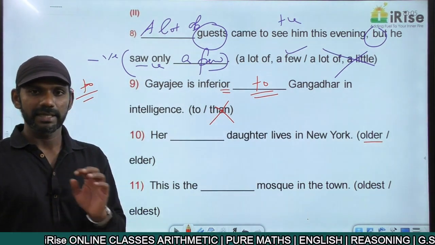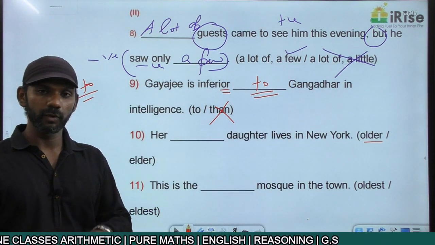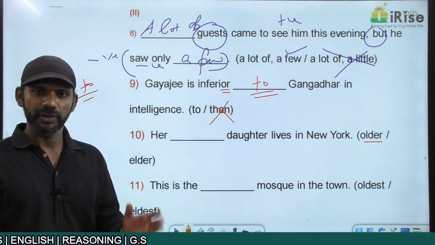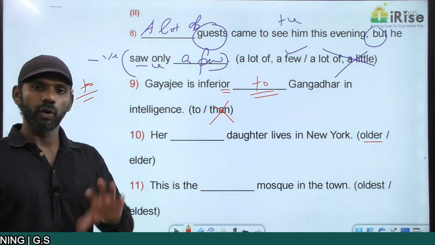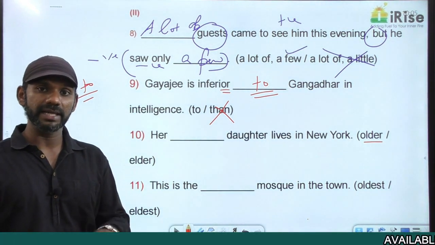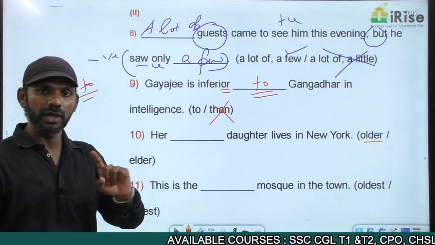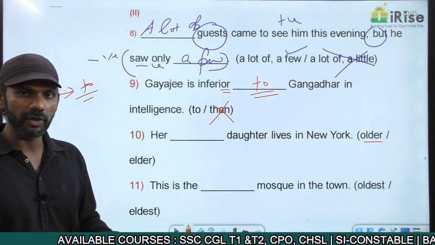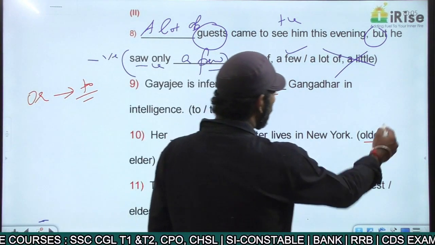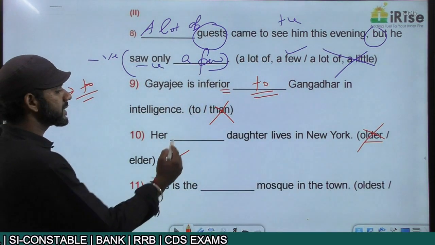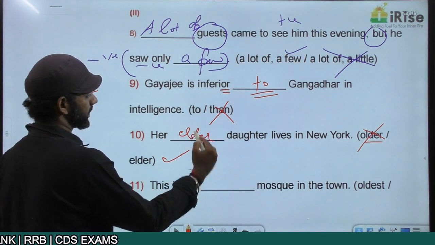I told you this. ER words or more words followed by than and a subjective pronoun. She is subjective. So he is older than she. So older can be used only when we draw a comparison between two entities. Her dash daughter lives in New York. Only one person is talked about here. Based on that, older is eliminated. The answer must be elder. Her elder daughter lives in New York.